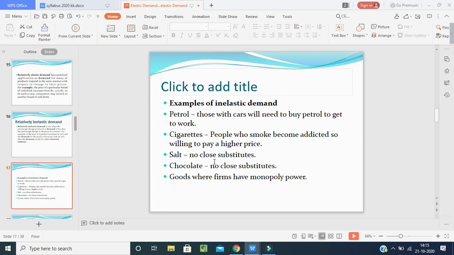Coming to salt, no close substitutes are there. Instead of salt, can we take some other thing? No, we have to purchase it. That means here the monopoly is taking place. Chocolates, no close substitutes. When the children force the parents to purchase chocolates, the parents have to purchase them whether the price is high or low. So this situation is when the price is increased and the demand has decreased only a little, and this is known as relatively inelastic demand.